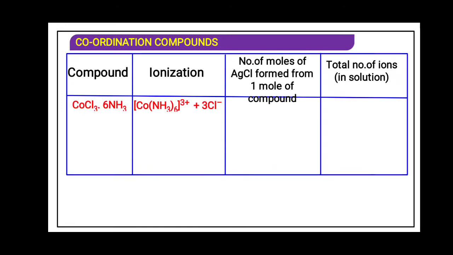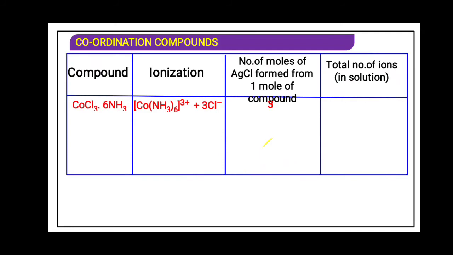Now Werner says that every metal possesses two types of valency, secondary as well as primary, and every metal tends to satisfy both types of valency. Now if we react this complex with silver nitrate, what will happen?